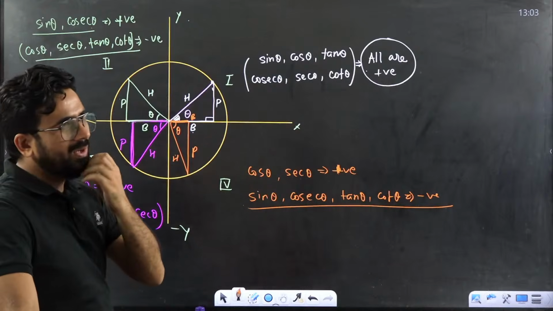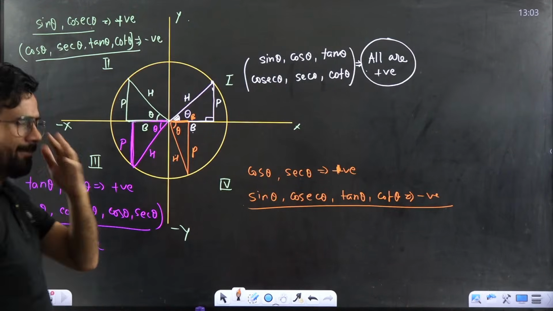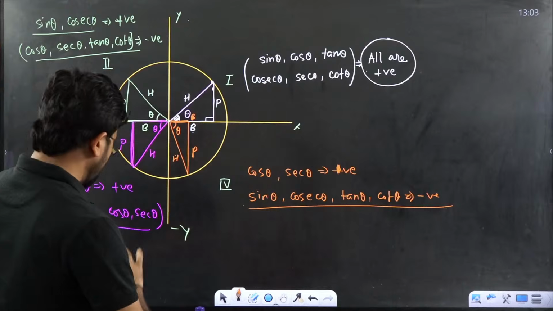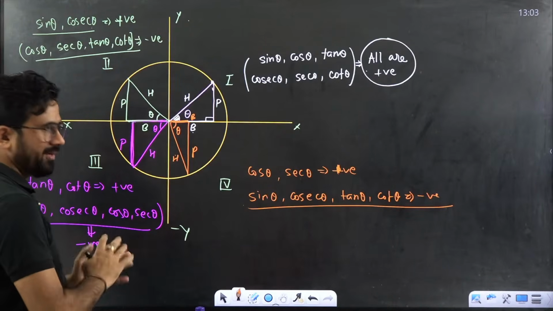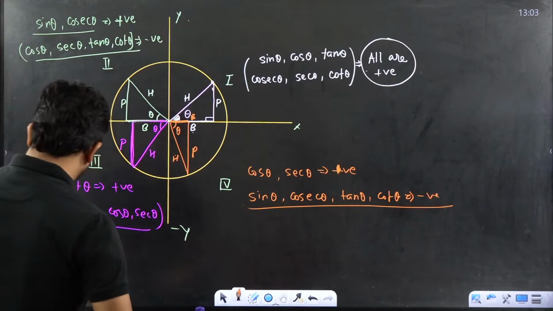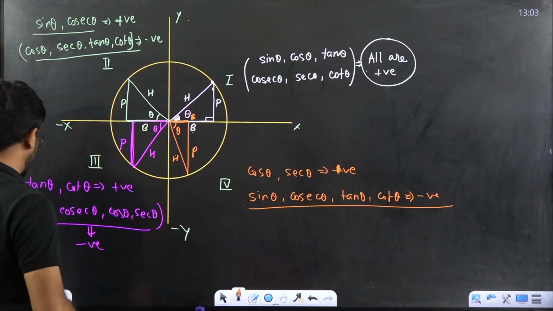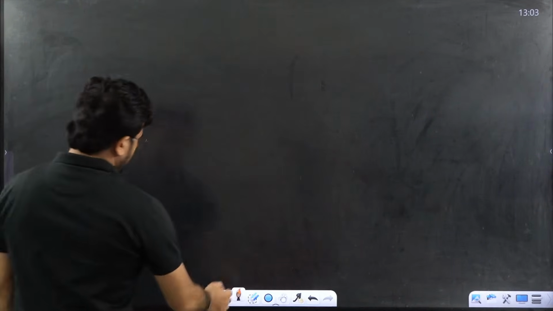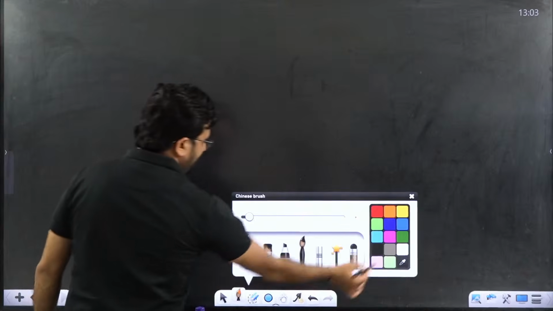Good. Now I will tell you a few more things. You have to understand a few things and you have to learn them. I am just giving you a few formulas. Please listen carefully. First, a very simple formula: sin of 90 minus theta is equal to cos theta.